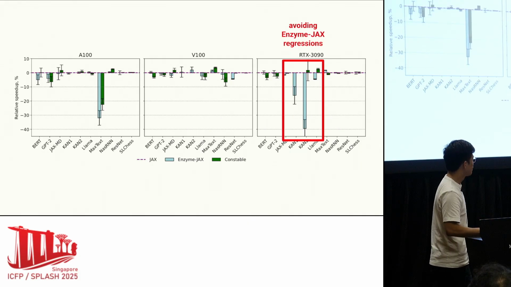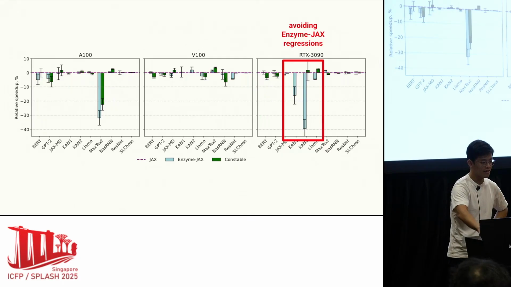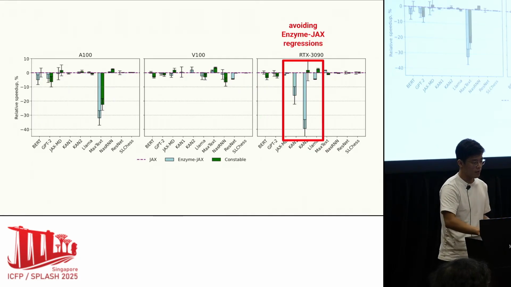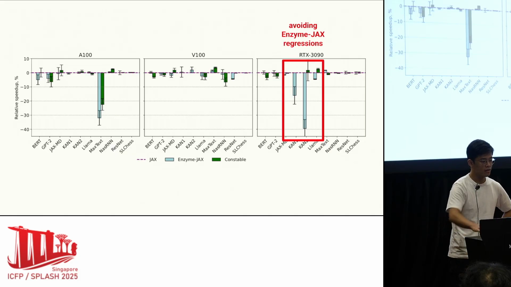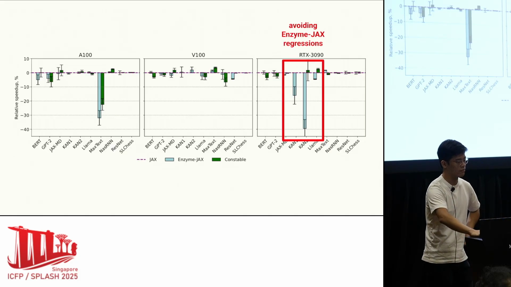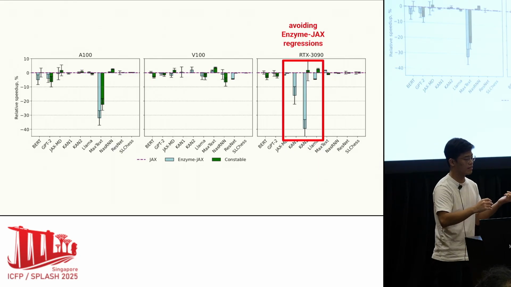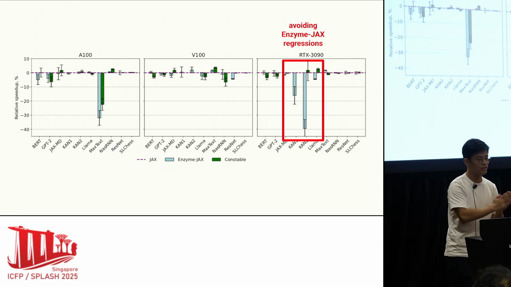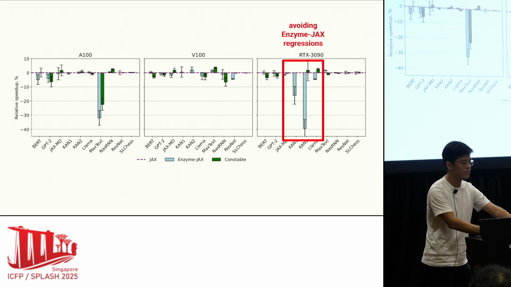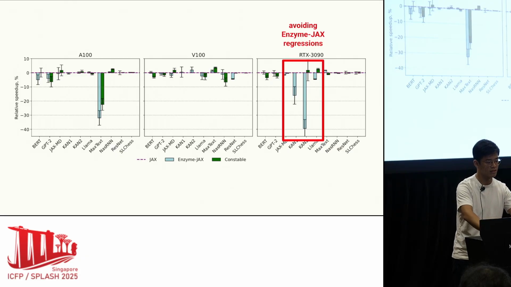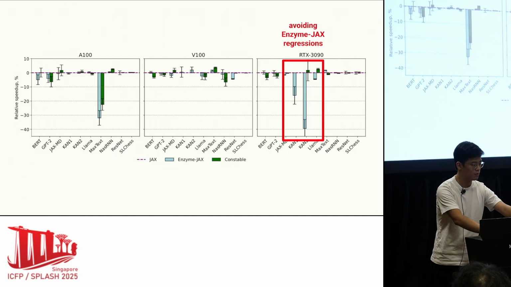I'd also like to draw your attention to this. It turns out that EnzymeJAX has some rewrites that interact badly on that architecture in particular. In a traditional compiler, to avoid that sort of regression, we would have to go through the rewrites and add a condition to say, please don't trigger if some condition is met. We can just avoid that because the cost model is aware of the cost of the operations, and we can just not pick the operations produced by those rewrites.